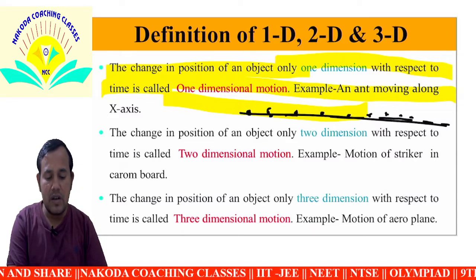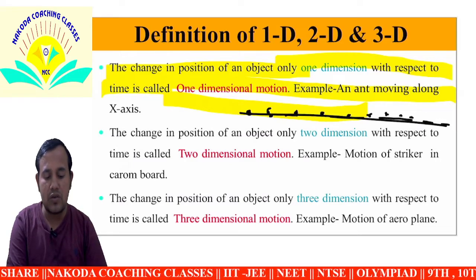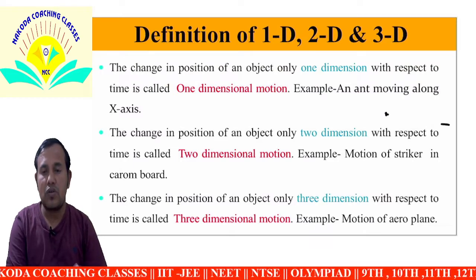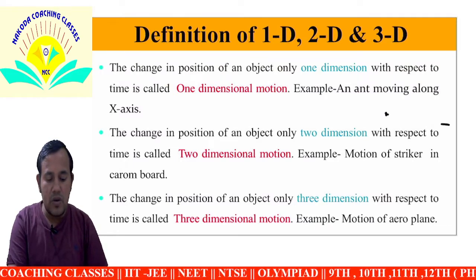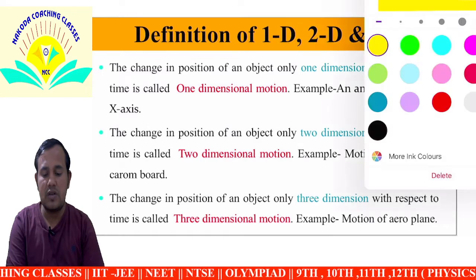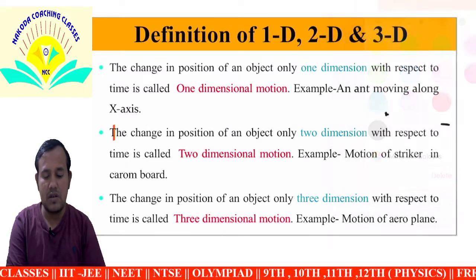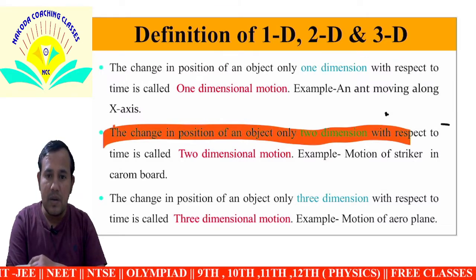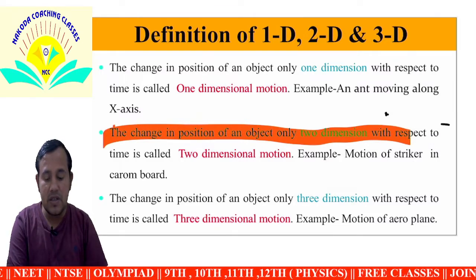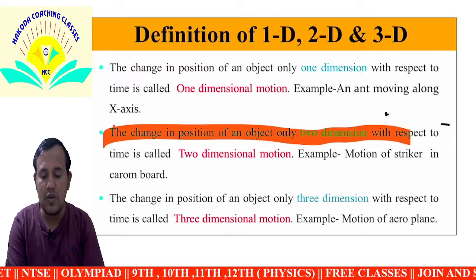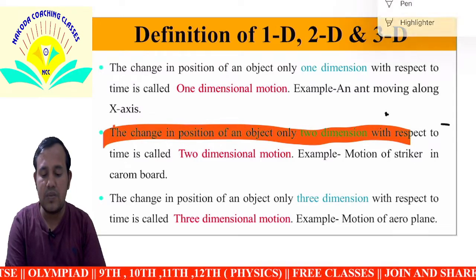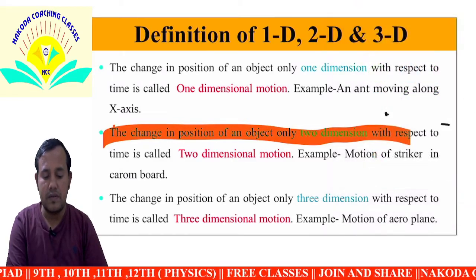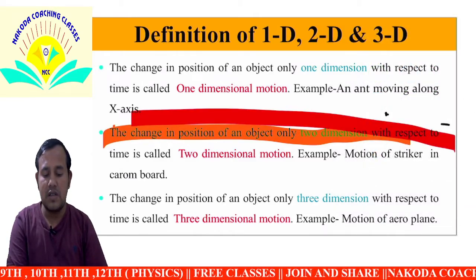What is the meaning of 2D? There are two dimensions. So 2D means two dimensions. It is the change of position with respect to time in two directions. That is called 2D.